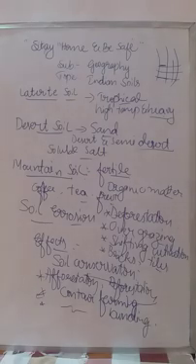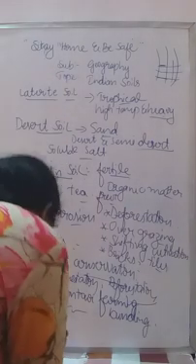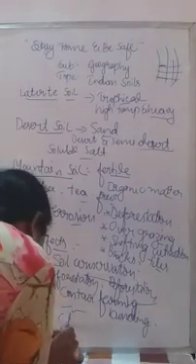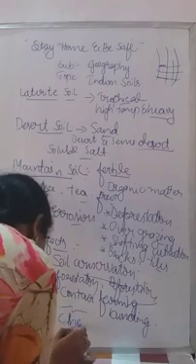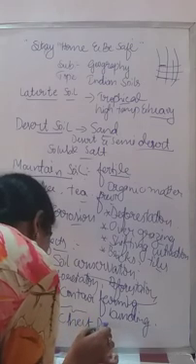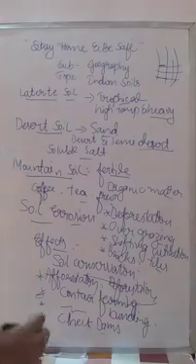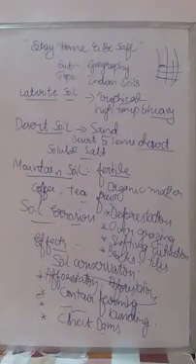Next, construction of check dams. If the river water is overflowing, that river water is collected in check dams, to save the water as well as to prevent soil erosion. And then gully control and bench terracing.